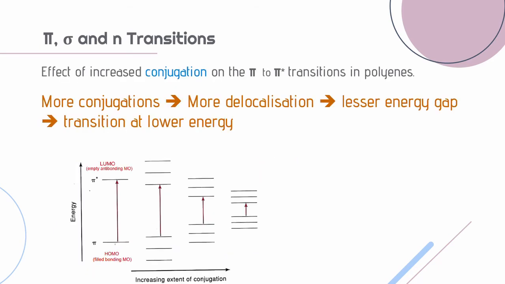Imagine a polyene molecule. A possible transition is the pi to pi star transition. So as the conjugation increases in the molecule, there is more delocalization of the electrons. So there is a lesser energy gap. So the transition of electrons happens at lower energy. So as the extent of conjugation increases, the transition can now happen at lower energy.